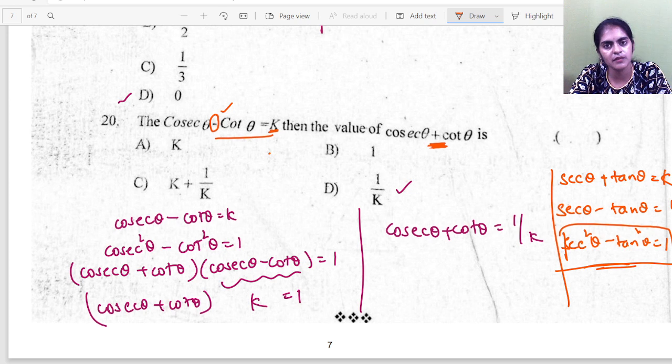And how will your concept be clear? We will do a lot of questions. Don't worry, we shall do a lot of questions, and I'll try to make the concepts clear, so that when you see the question you should be able to answer. Like in this question I told you the trick. So next time when you see the same model question, you will directly mark the answer without solving it completely again.